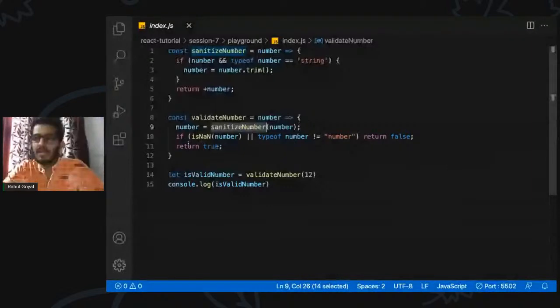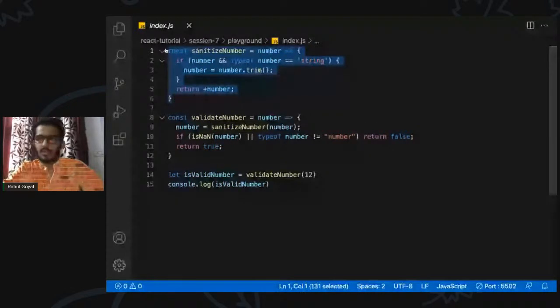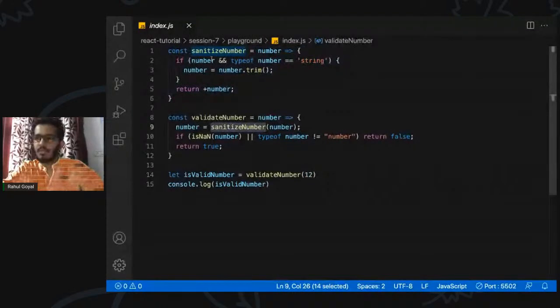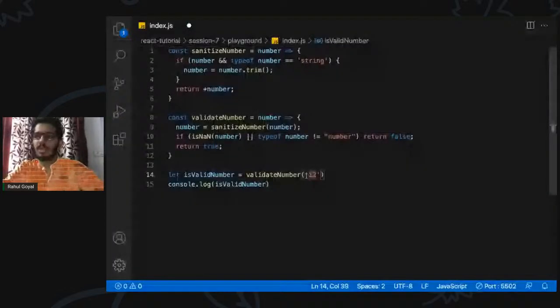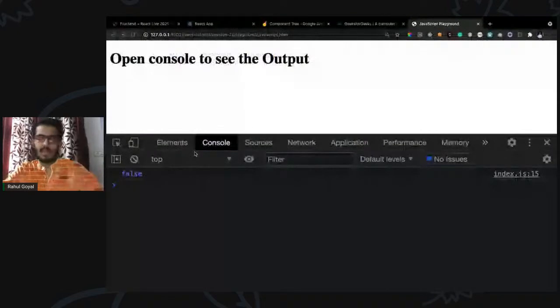So let's say all of these functions are reusable, right? If I want to sanitize a number in any other function, I can just call this function and sanitize the number accordingly, right? So I'm passing 12 here. First it is going to this function, then it is returning something, then we are checking whether it is a number or something else, right? So we can see it is rendering true. If it is some string, it is returning false, step by step, right?